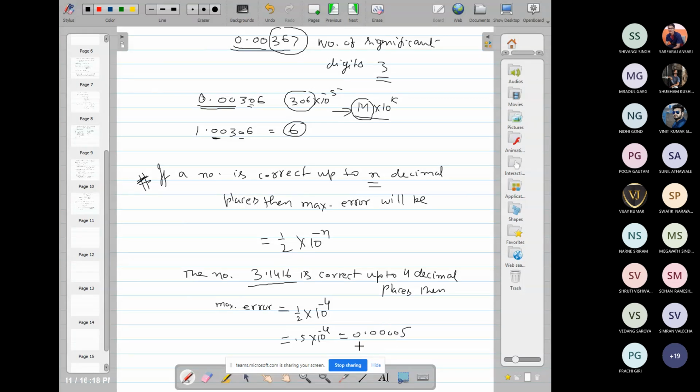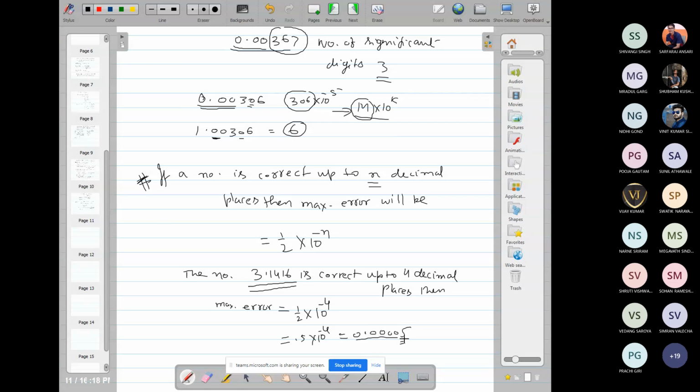So here you see error is start from the fifth place, up to 4 the error is 000. So if a number is correct up to 4 decimal place, then maximum error will be this.